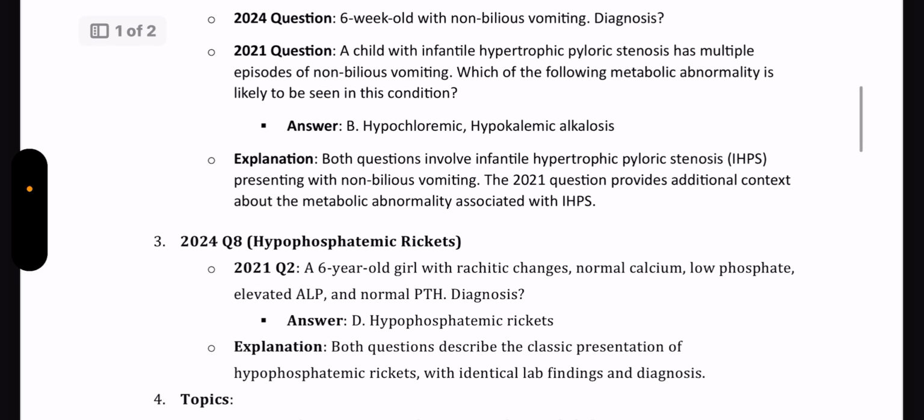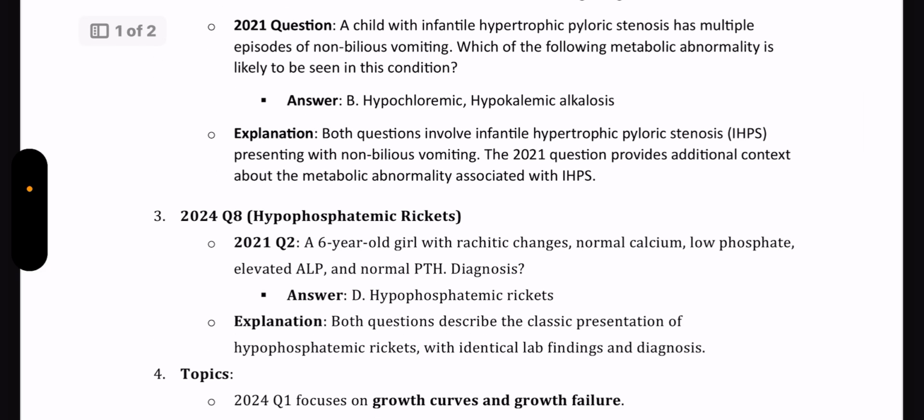Now next, question 8 of 2024, hypophosphatemic rickets. This is a direct repeat question from the previous year. The question was a 6-year-old girl child with rachitic changes, normal calcium, low phosphate, elevated ALP and normal PTH. What is the diagnosis? The answer is hypophosphatemic rickets, and that was the exact same question which came up previously in 2021 as well.